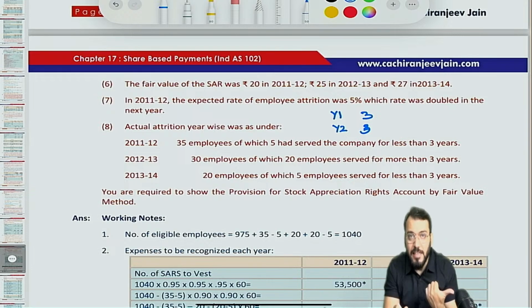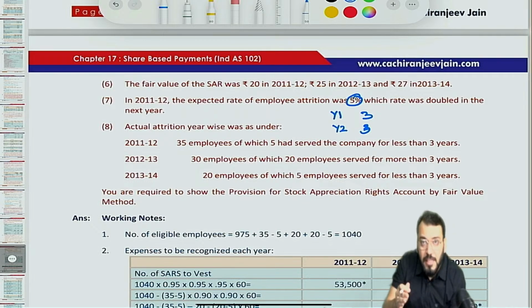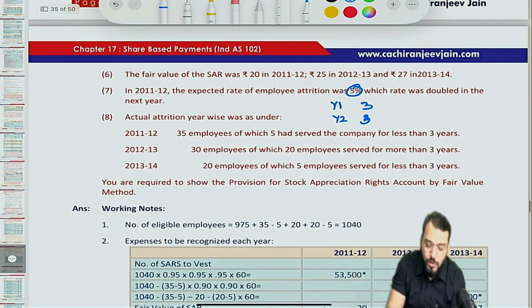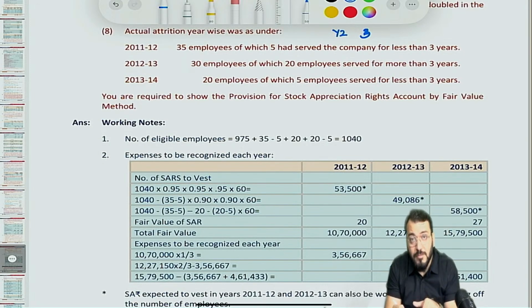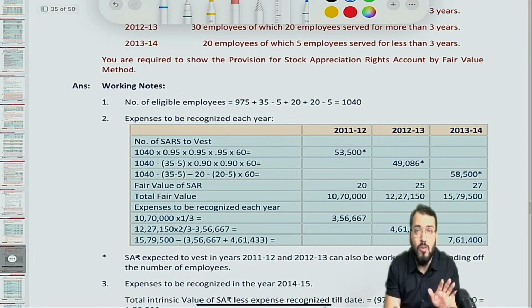As per the last attempt question, the second assumption, whatever I have said, was given in the ICAI solution. So I will say you also take that assumption only, that this attrition rate is for the remaining vesting period. So of course your solution will change in that case. This is also one of the ICAI solutions, but this solution was given by ICAI way long back when accounting standard was in the syllabus. Understood? So I have copy pasted that particular solution. Now the viewpoint might have changed about the ICAI assumption. So I will say that now you do as per the latest answer given by ICAI.